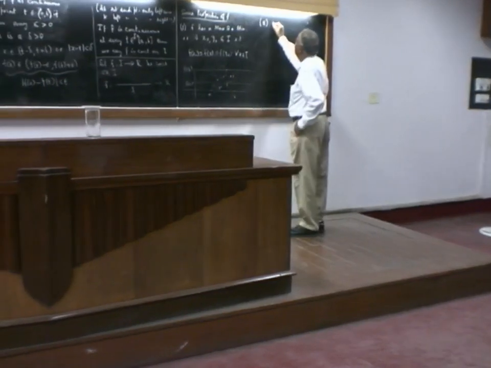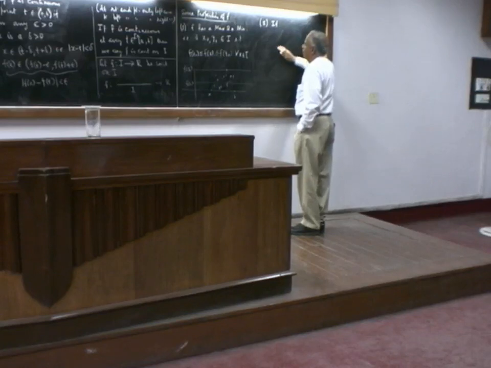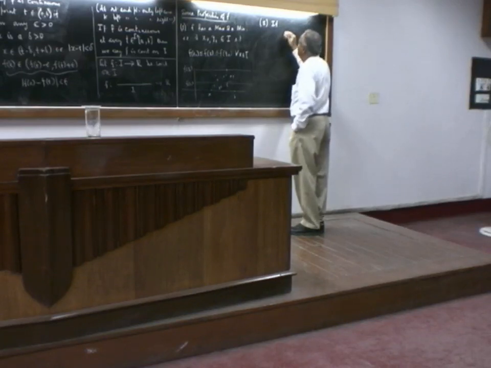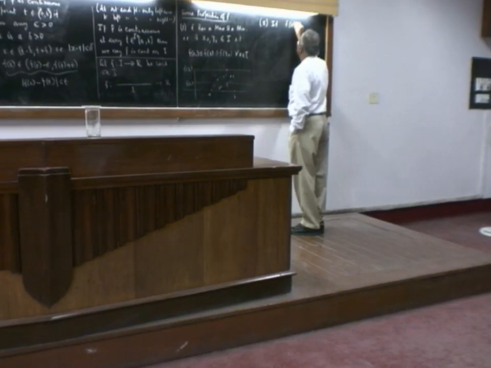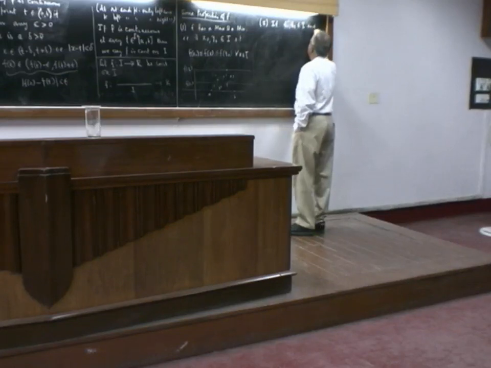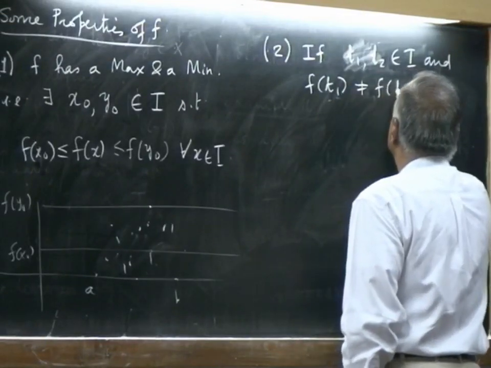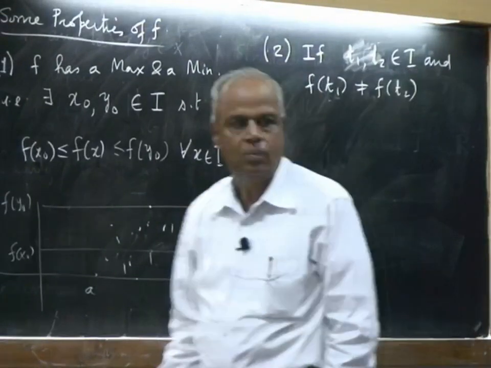First of all, I will state this intermediate value property. If t1, t2 belong to I and f(t1) is not equal to f(t2).